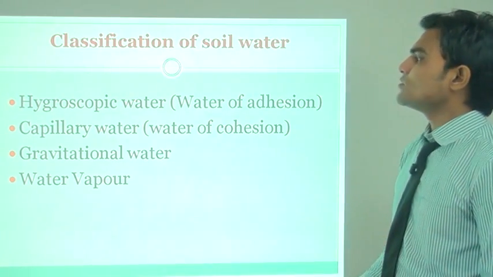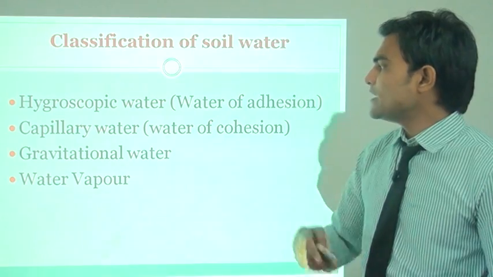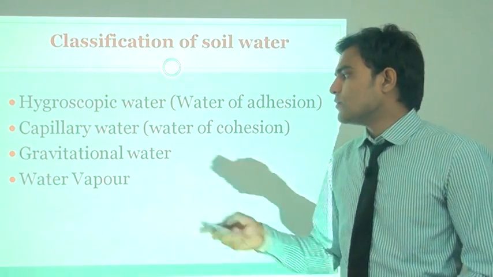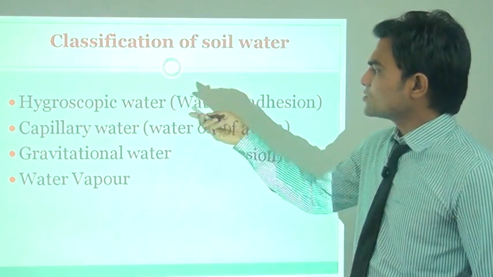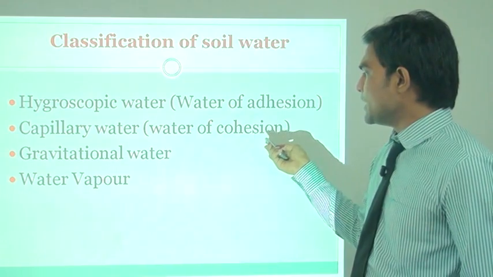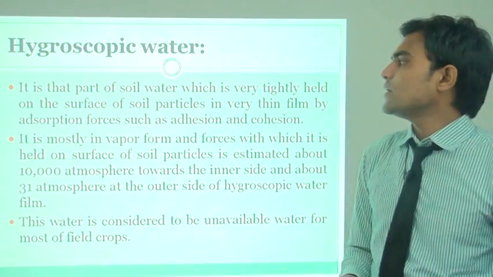Now classification of soil water. The first one is hygroscopic water, the second one is capillary water, the third one is gravitational water and the last is water vapor. Of these, hygroscopic water involves the adhesion force, while capillary water includes the cohesion force. Now the first one is hygroscopic water.